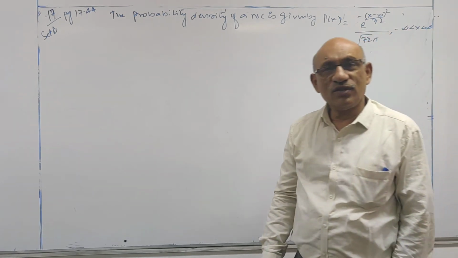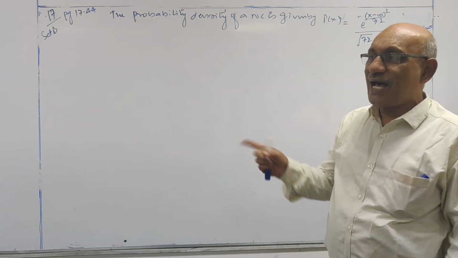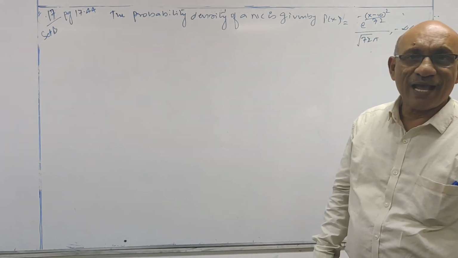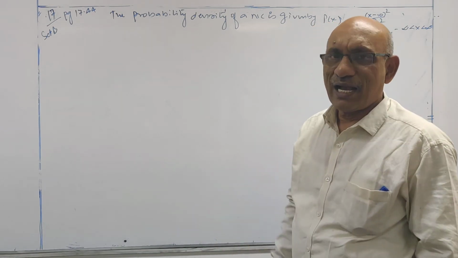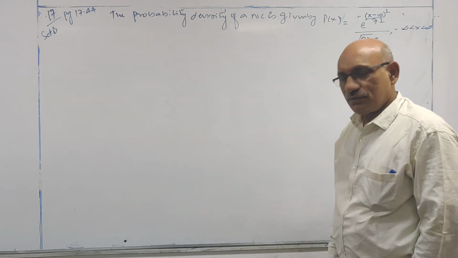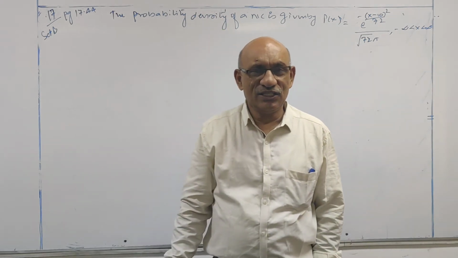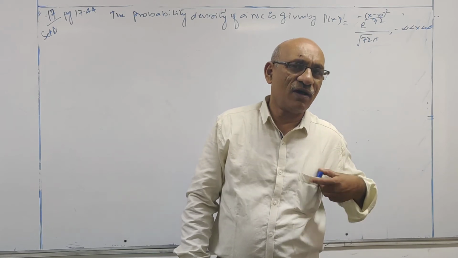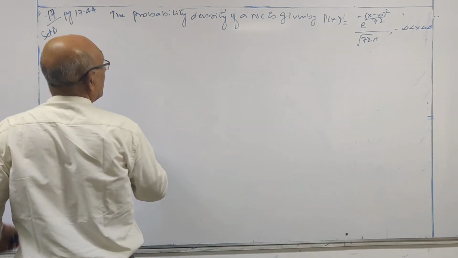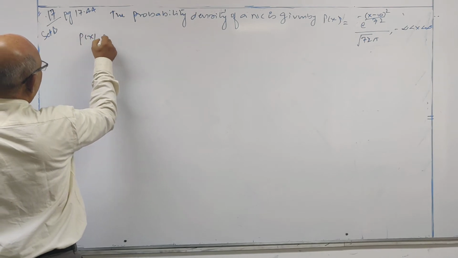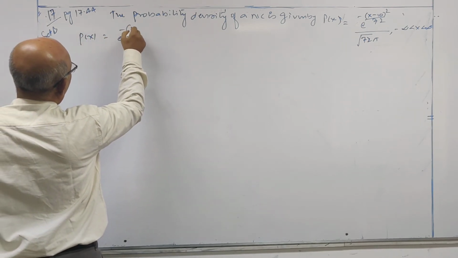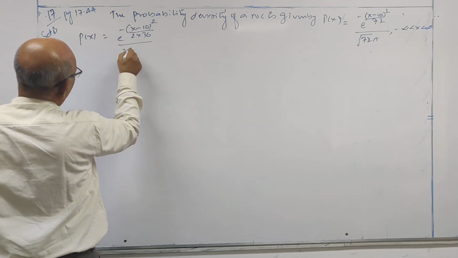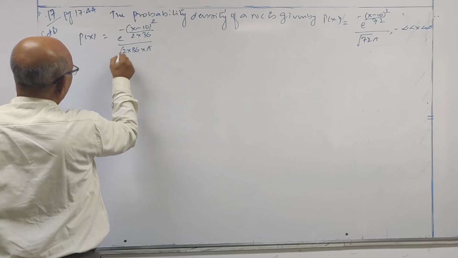Okay. Now what is required of me? Only one value as per the ICAI material, but it is a classroom problem, so we need some calculations. So I am doing all the calculations once again. Before I do the calculations, I have to put the given probability density function in standard format. So let us see that standard format. P of x is equal to e power minus (x minus 10) whole square by 2 into 36, divided by 2 into 36 into pi under root.